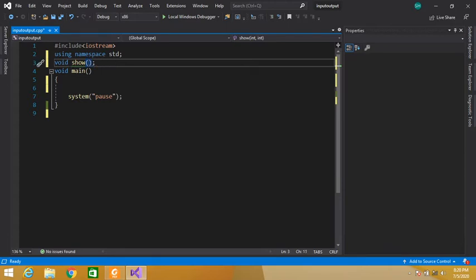But if we write the definition of this function after the main function, then we have to write this prototype, this function declaration. Then we must write this function declaration, function prototype.